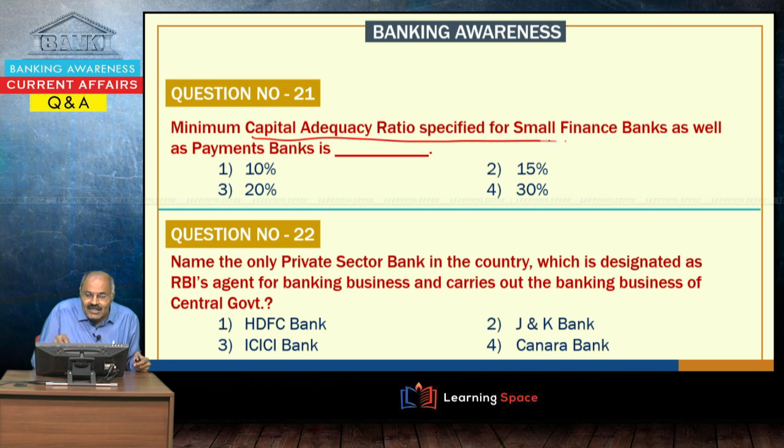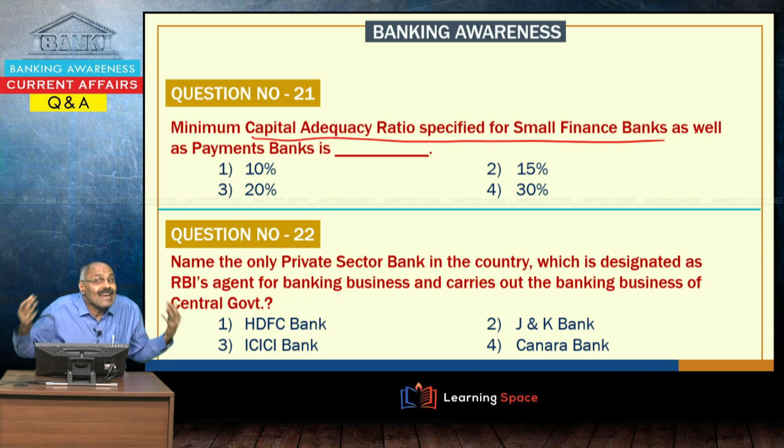Minimum capital adequacy ratio is important because banks, while expanding their loans, have to maintain certain capital, that is the capital adequacy ratio. For universal banks it is 9%, and the capital adequacy ratio prescribed is more for small finance banks and payments banks, that is 15%, please understand. And the capital adequacy ratio for universal banks of 9% is to be ensured by 2019,